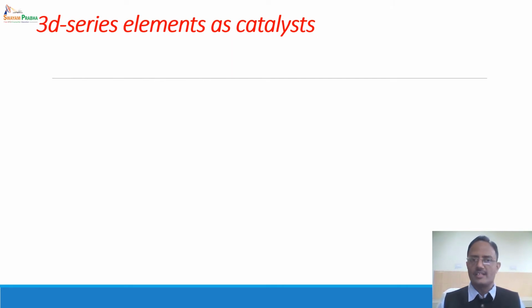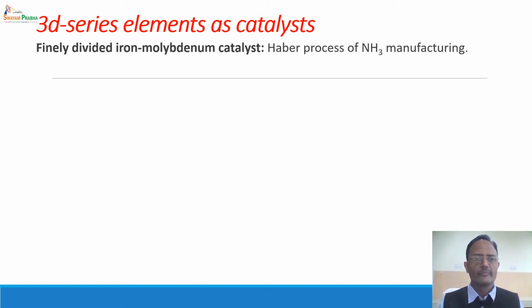The 3D series elements are used as catalysts in many reactions. A few reactions which I would like to cite here. The first one is the finely divided iron molybdenum catalyst. Now you must have heard about a process called the Haber process. It is a process in which nitrogen and hydrogen react under high pressure in the presence of this particular catalyst to form ammonia gas.